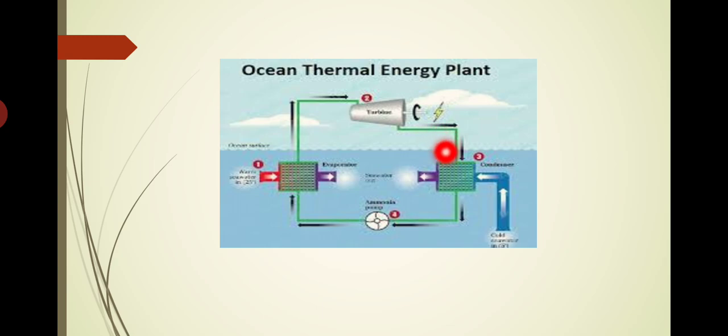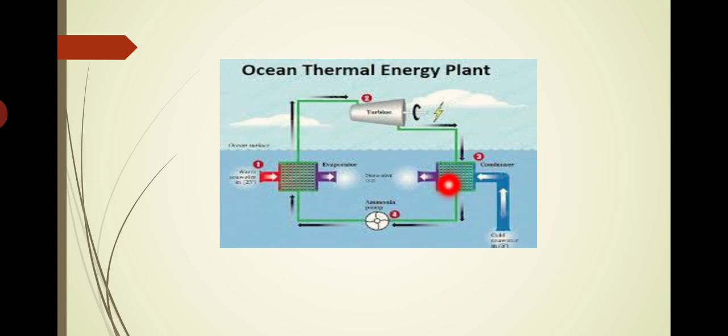That low pressure ammonia vapor is now entering the condenser. The condenser is actually a heat exchanger, so two coils will be there. Through one coil, this ammonia vapor will be passing. Through the other coil, cold water, which is actually taken from the depth of the ocean. See, at the depth of the ocean we will have low temperature fluid. From there we will be pumping the water to the condenser. So low temperature fluid will be passing through the other coil of the condenser.